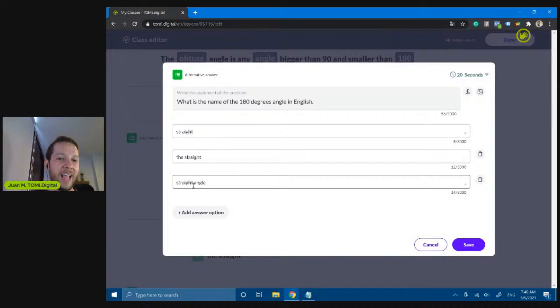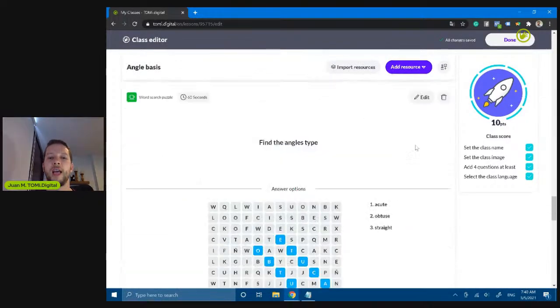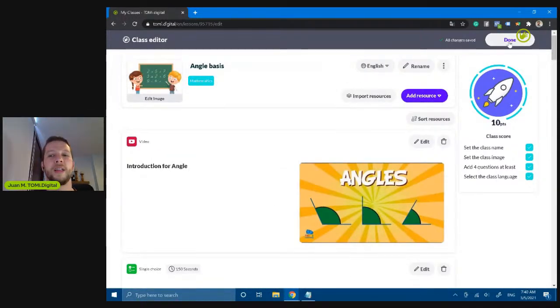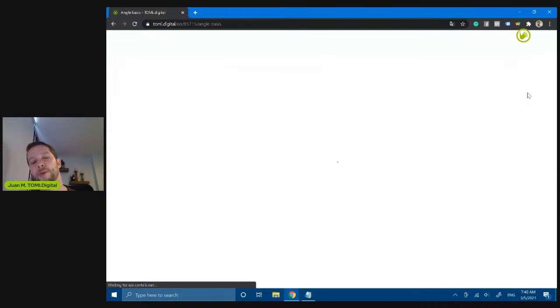If I didn't add this, a student like Sorach, who answered a straight angle, would be marked wrong by the system because I didn't add this alternative. So I need to be very accurate in the options that I add. That was the reason that you lost those points in the final question. I apologize for that. As a teacher, I needed to add that alternative.